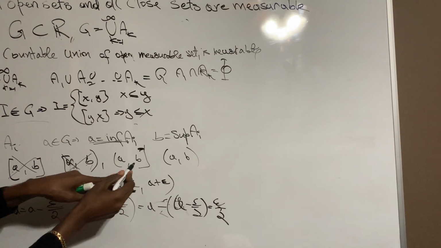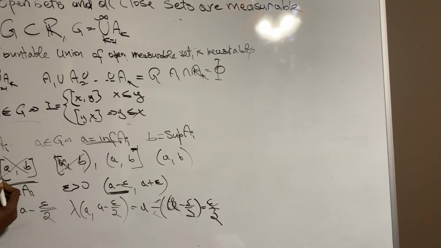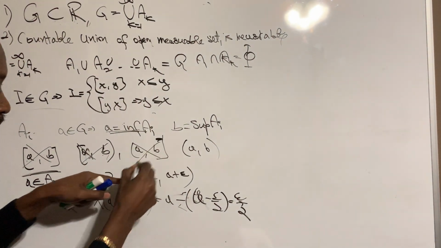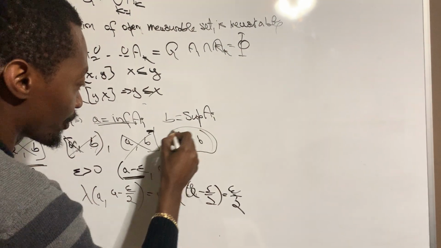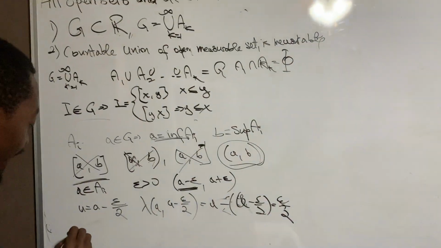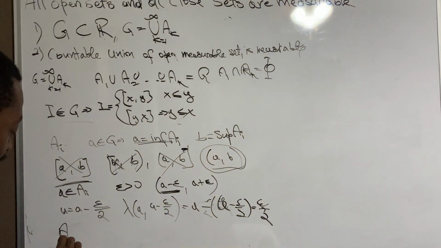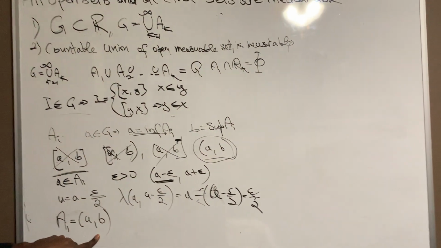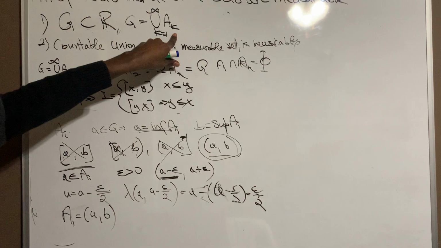And the same is true for B. The same thing we did for A is also valid for B. So it cannot be bounded at B. Then this showed that our A_i is (A, B), right? So any arbitrary A_i is actually (A, B), which is an open interval. And remember that we have thousands of them, right?